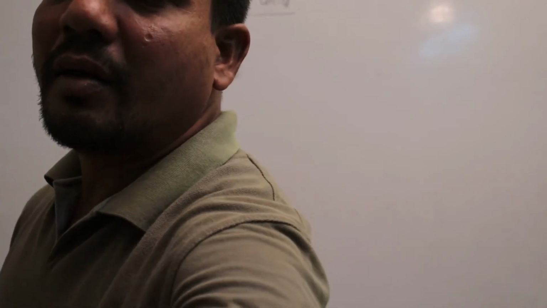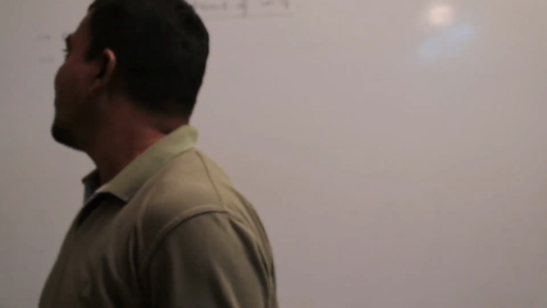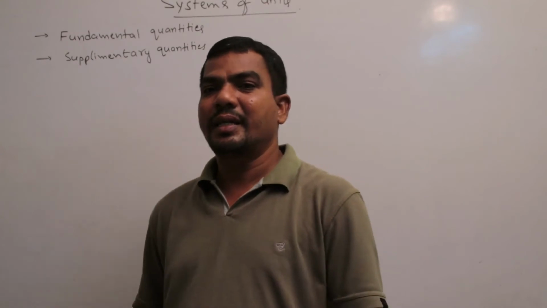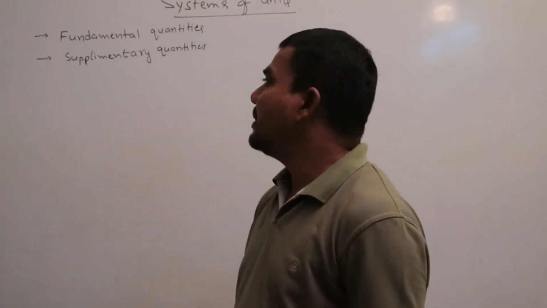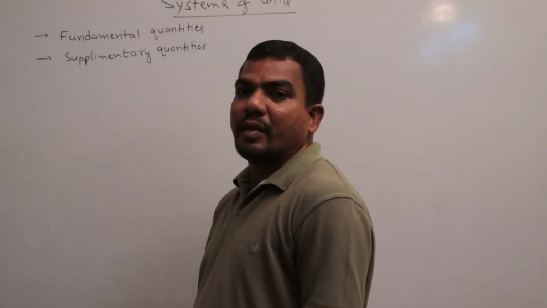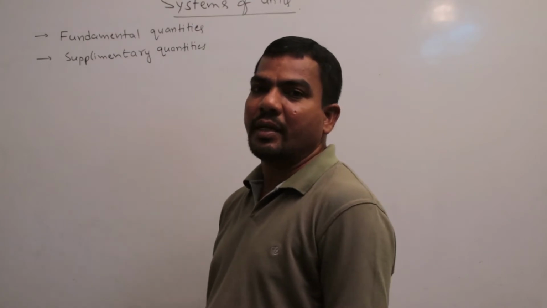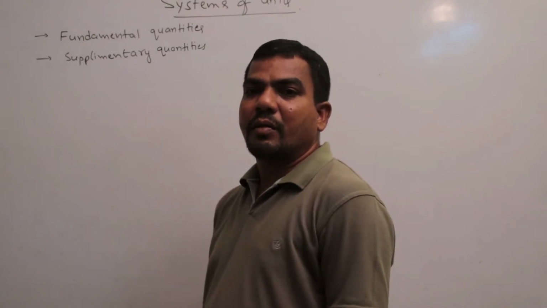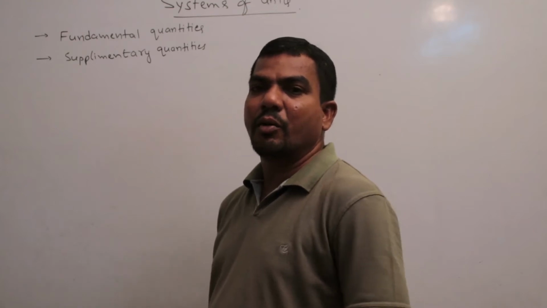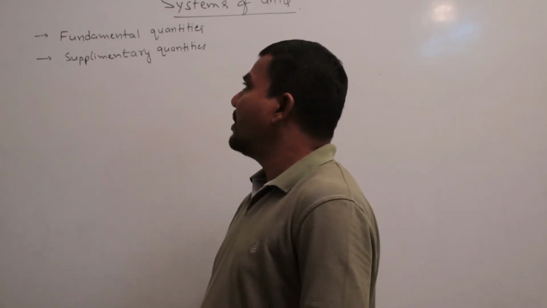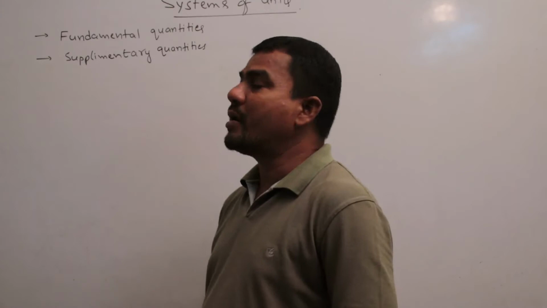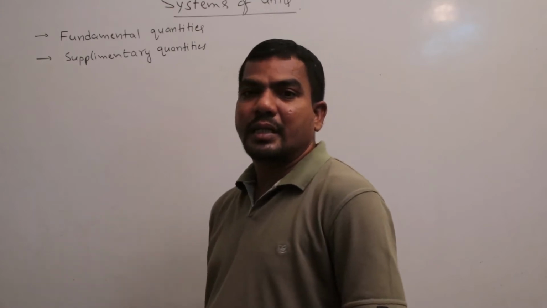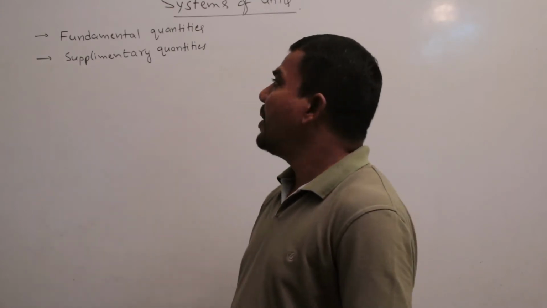The seven fundamental quantities are: mass, length, time, electric current, thermodynamic temperature, quantity of substance, and luminous intensity. So those are the seven fundamental quantities in the SI system. Okay.